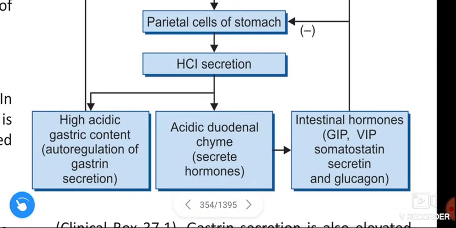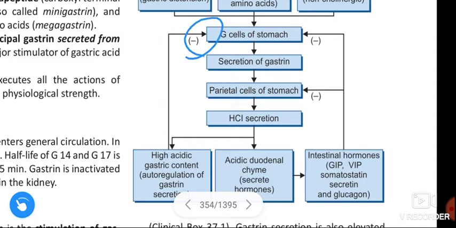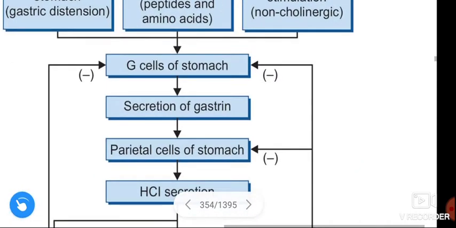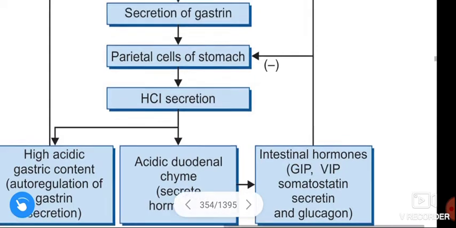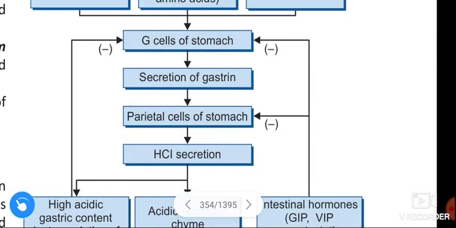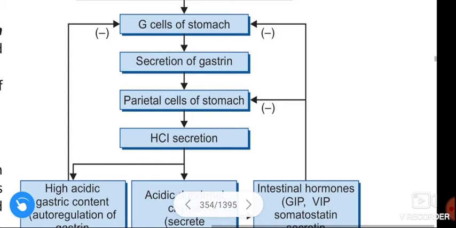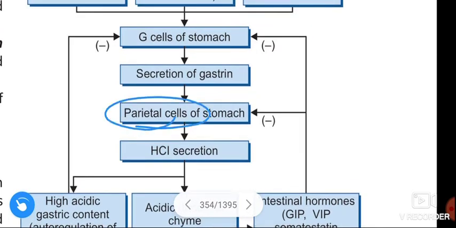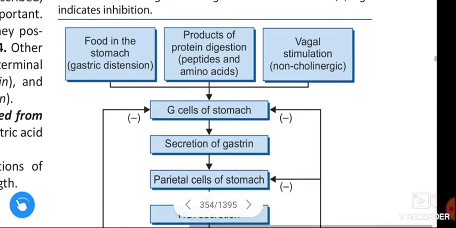First, this acidic gastric content leads to the autoregulation of gastrin secretion, and this causes the inhibition of G cells of the stomach. Next, coming to these intestinal hormones, the released intestinal hormones inhibit the parietal cells and G cells of the stomach. Okay, this is about the regulation of gastrin secretion.